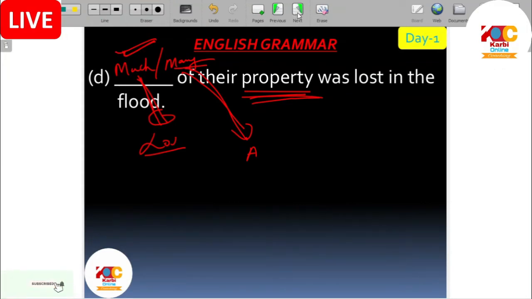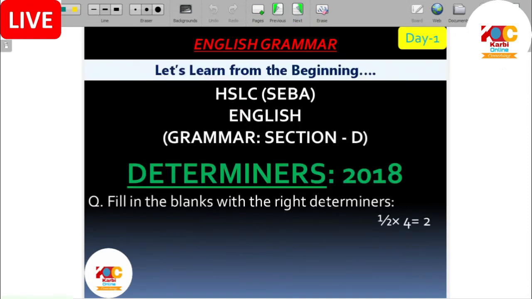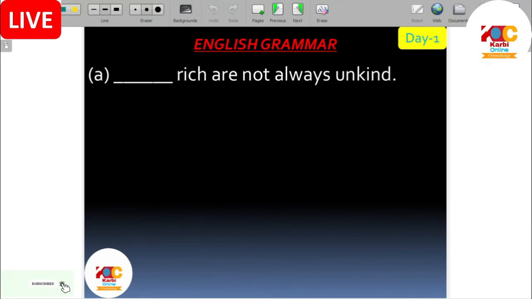Now 2018 we come to. Here also a similar pattern. Write determiners. Here this is also an important concept. There's an important concept behind it. What is the appropriate word here? Appropriate determiner? The. Why are we using the?